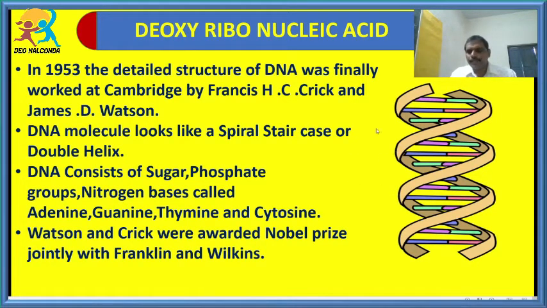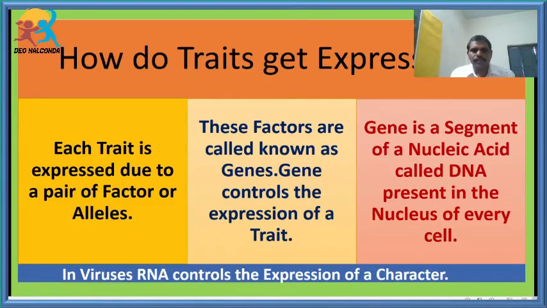Here, the DNA is the chemical structure which is transferring the traits from parental generation to daughter generation. In this DNA, a segment of DNA is nothing but a gene. So the gene may be a factor or the gene may be an allele. Students, in case of viruses, the specific nucleic acid is called RNA. RNA means ribonucleic acid. Here the sugar is ribose, whereas in DNA the sugar is deoxyribose.